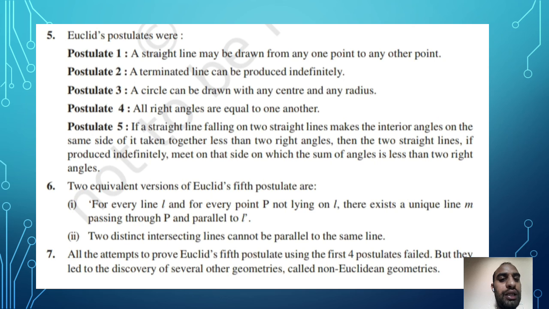And last, all the attempts to prove Euclid's fifth postulate using the first four postulates failed, but they led to the discovery of several geometrical concepts called non-Euclidean geometry. So these are some common postulates that we are going to study in this chapter.